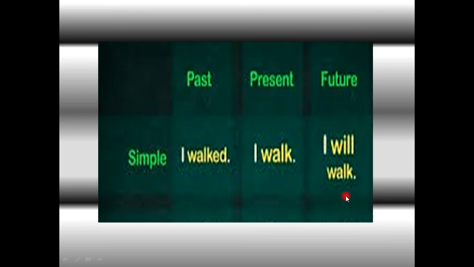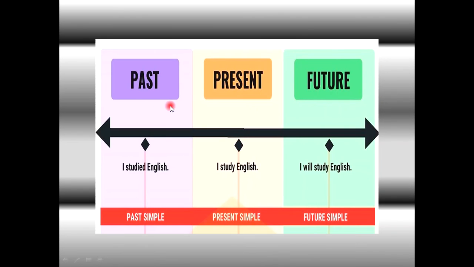In the same way, if the past simple sentence is I studied English, the present simple would be I study English, and the future would be I will study English. So see, subject and object remain the same, only the change is in the forms. If it is past simple, second form; present simple, first form; future simple is will plus study. So hope you understood the concept of tenses and the basics of simple tense. Thank you so much.